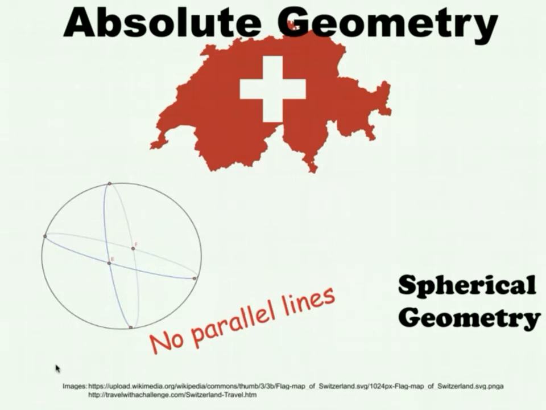The picture we have shows two great circles intersecting at both point E and point F. So two lines intersecting at 2 points.